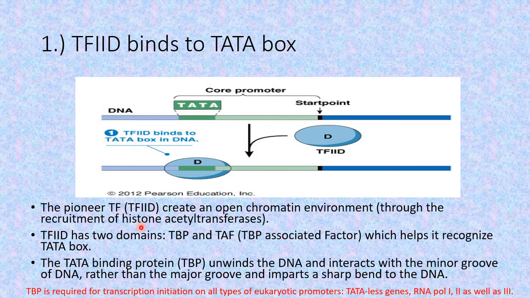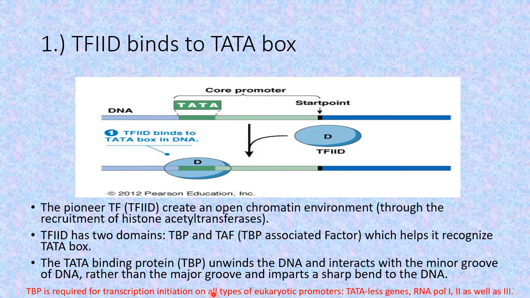It has to remove the histone proteins from these particular regions so that the RNA polymerase may bind to this site. So it selects the histone acetyltransferase enzyme, and this leads to the opening up of the chromatin, that is, the DNA is exposed.